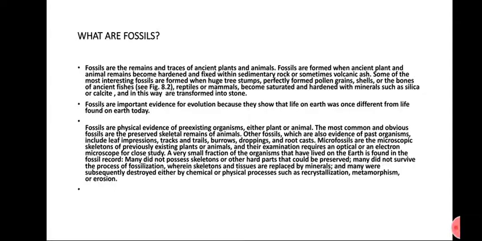Fossils are the physical evidence of pre-existing organisms, either plant or animal. The most common and obvious fossils are the preserved skeletal remains of animals. Other fossils which are also evidence of past organisms include leaf impressions, tracks and trails, burrows, droppings, and root casts.